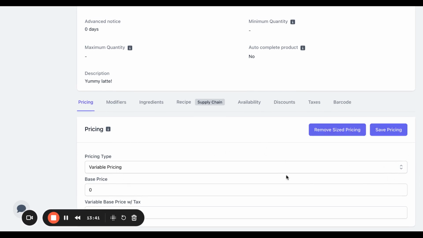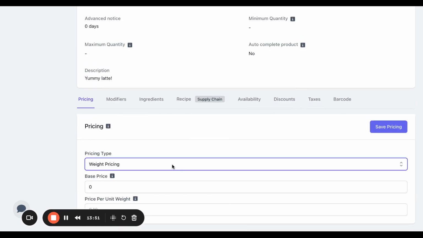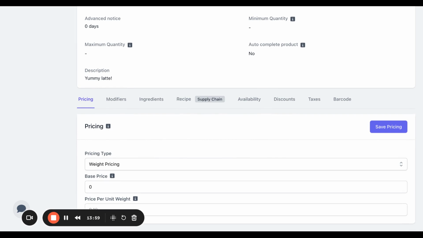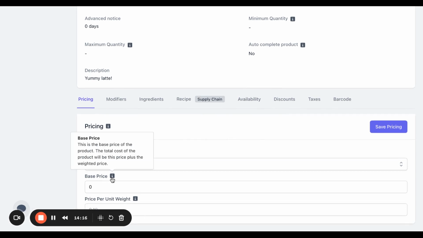Please note as well that for every time you adjust the pricing type, you will need to click on this Save Pricing button. Otherwise, the price will not save. Finally, there is weight pricing. So for weight pricing, the price of the product will depend on its weight. For here, you will need to enter in both a base price and a price per unit weight. So the base price can either be left at 0 or you can set it to be whatever you'd like. Just note that the total cost of the product will be this base price plus the price of the weight.